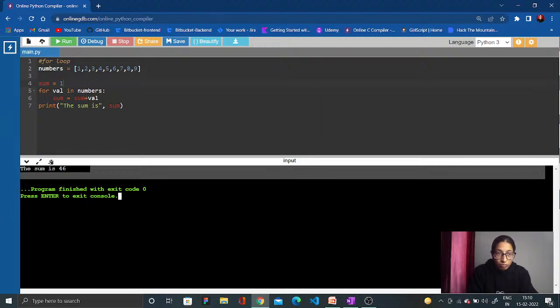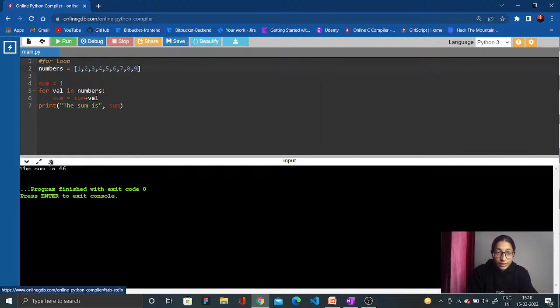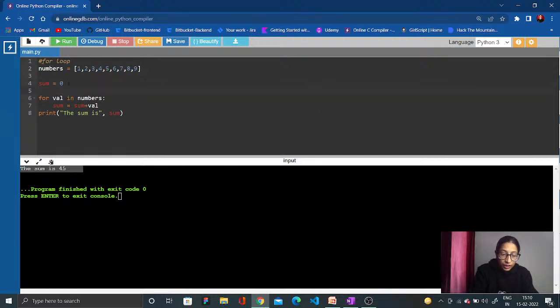Sum is 1, and plus the variable, the val value. So the calculation value is this one, and sum is your 1, correct? So that's why the answer is 46. If I say that the sum is already 0, it will give me only and only the sum of these numbers, correct? And this is your iteration, iterating over the list, correct?